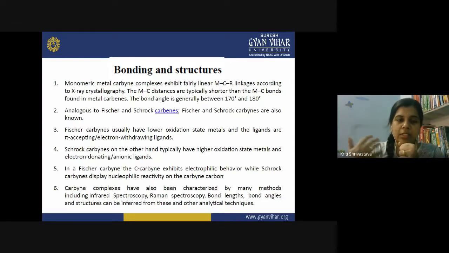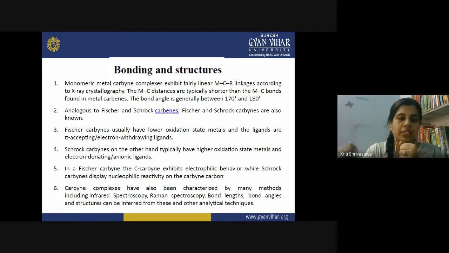So Schrock carbynes only combine with transition metals in their higher oxidation state, because when the metal exists in its higher oxidation state, it will not have electron density to donate back to the ligand. So Schrock carbynes are known to form stable complexes with transition metals in their higher oxidation state.